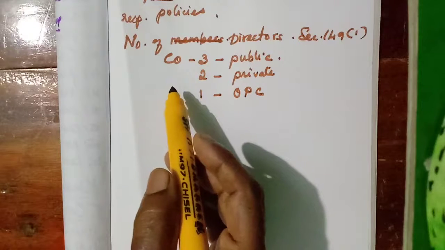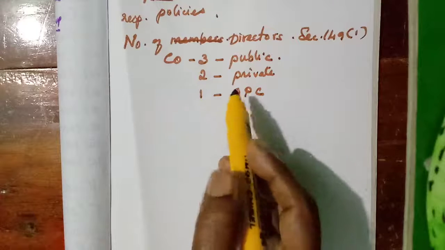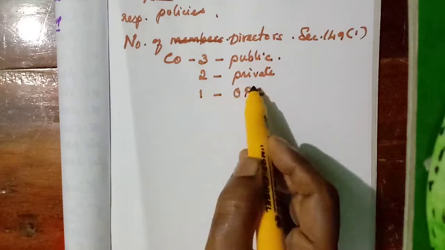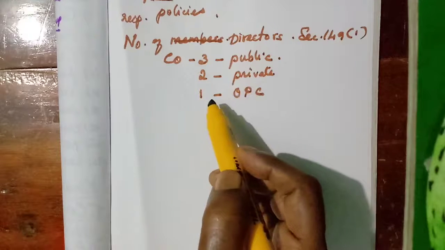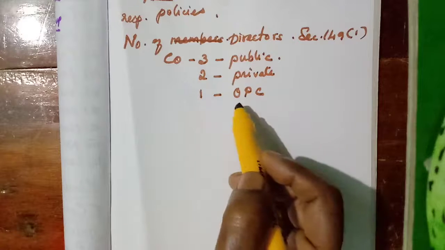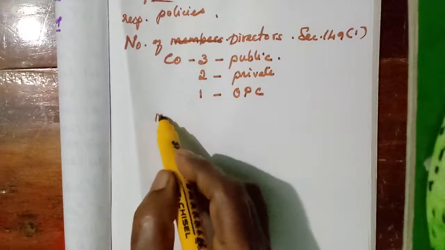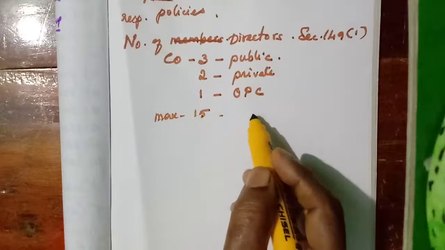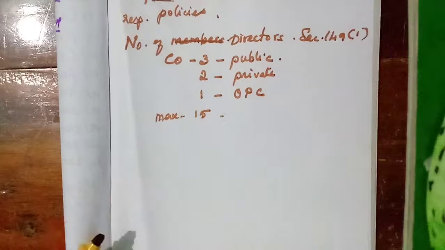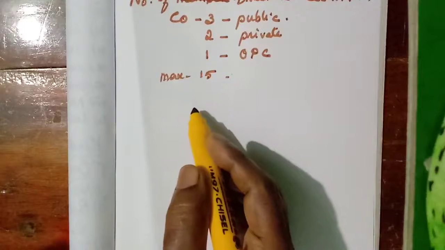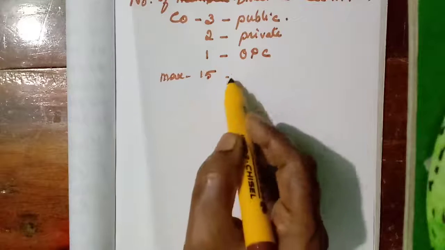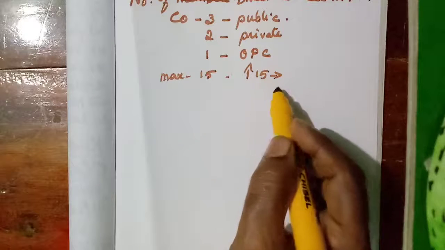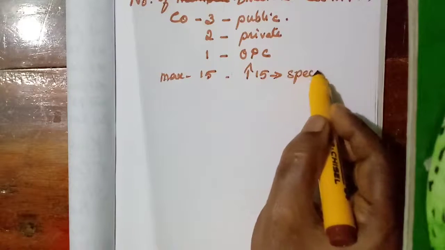Every company shall have a minimum number of three directors in the case of a public company, 2 directors in case of a private company, and 1 director in case of a one person company. And maximum 15 directors. A company can appoint 15 directors in a particular company. If they need more than 15 directors, what a company must do? They have to pass a special resolution.